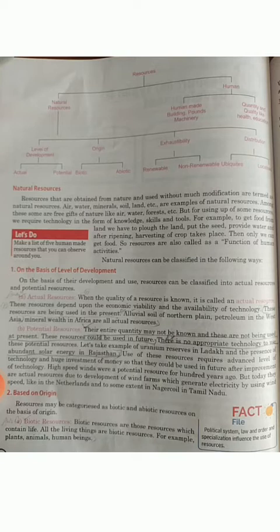Clear? Do you know about sustainable development? We will discuss this later, after the chapter. Clear? Yes. Next, on the basis of exhaustibility. On the basis of exhaustibility, there are two types of resources, renewable resources and non-renewable resources. Renewable resources are those resources which can renew themselves again and again. For example, water, we can renew it if it becomes dirty. And other resources like soil may be renewed.